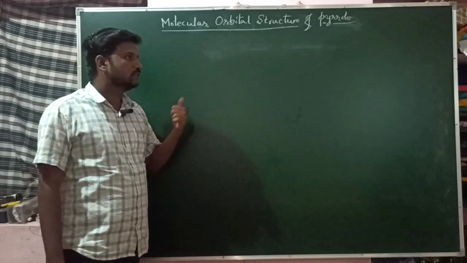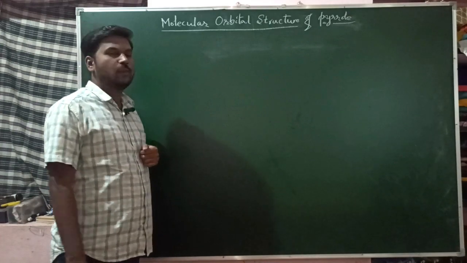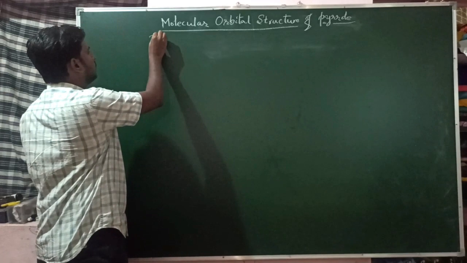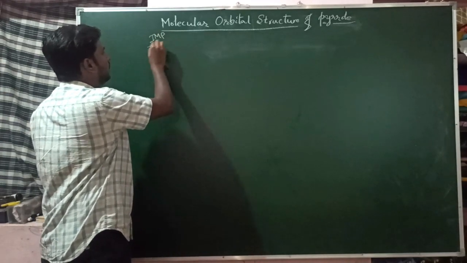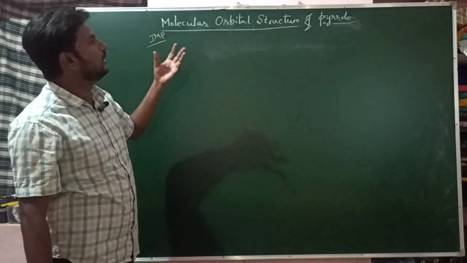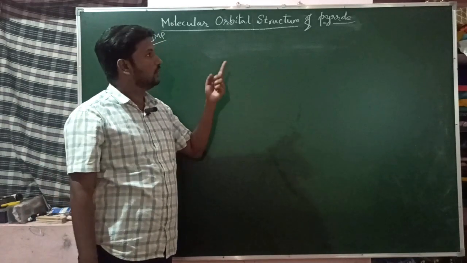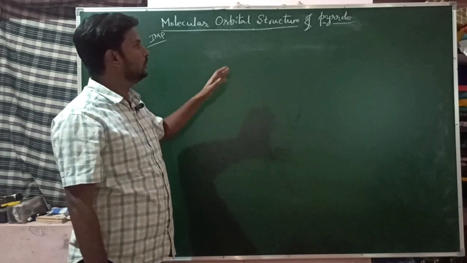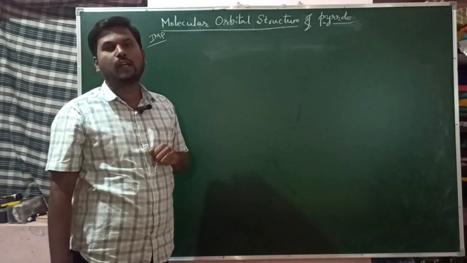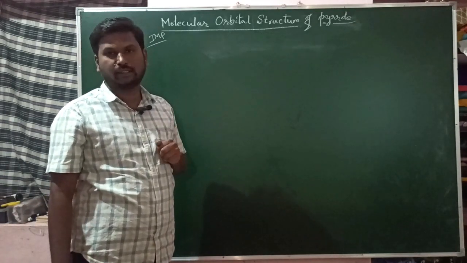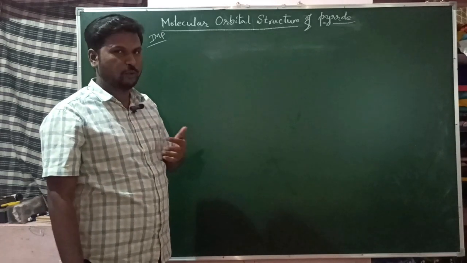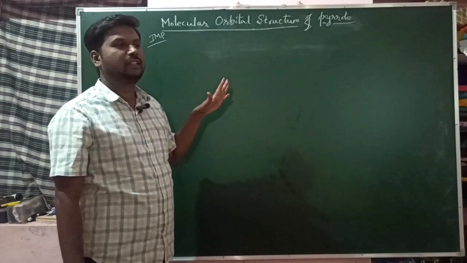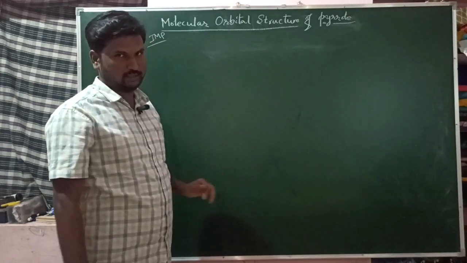Dear students, now we'll discuss the molecular orbital structure of pyrrole. This is one of the very important questions for 5 marks. Please note it. You have the molecular orbital structure of pyrrole, thiophene, furan, and also pyridine. One of which will definitely come in your exam for 5 marks or 4 marks. So please pay complete attention and listen.